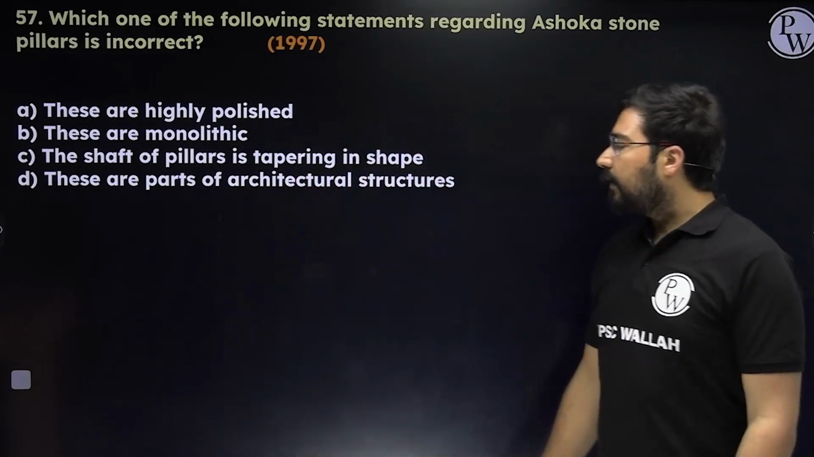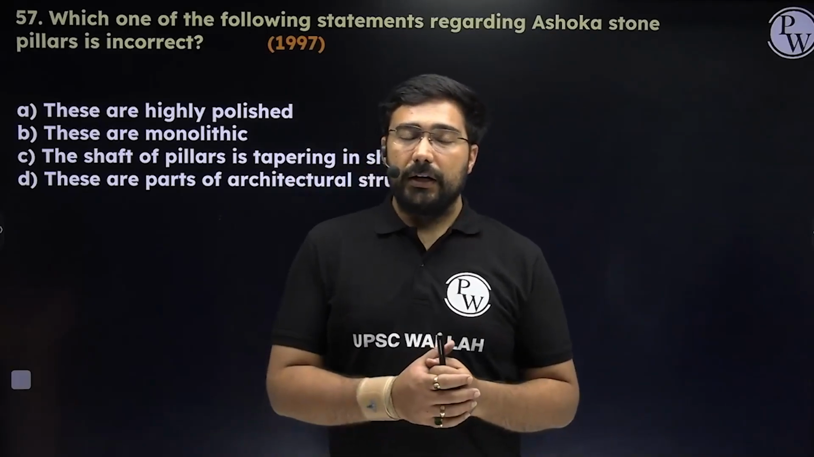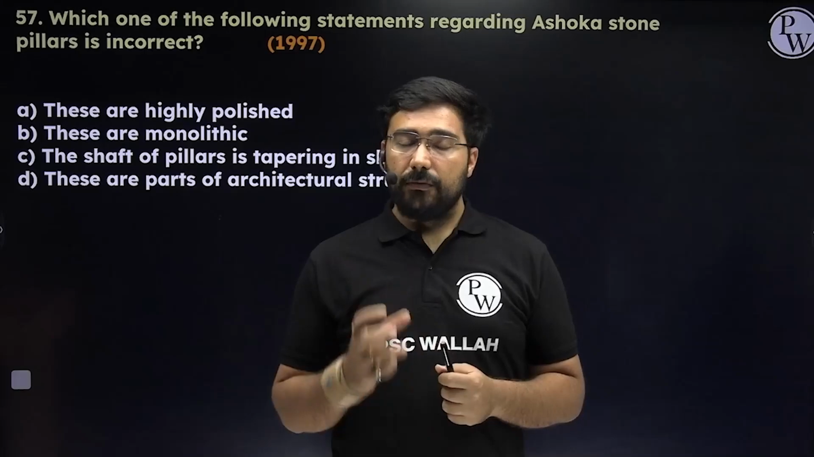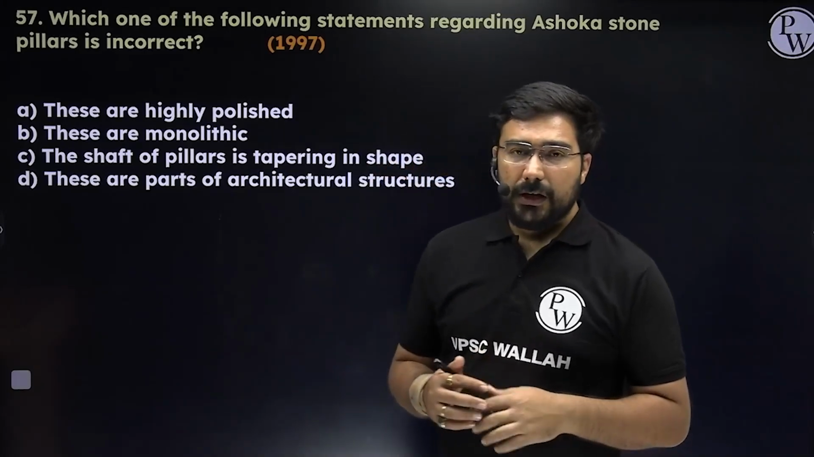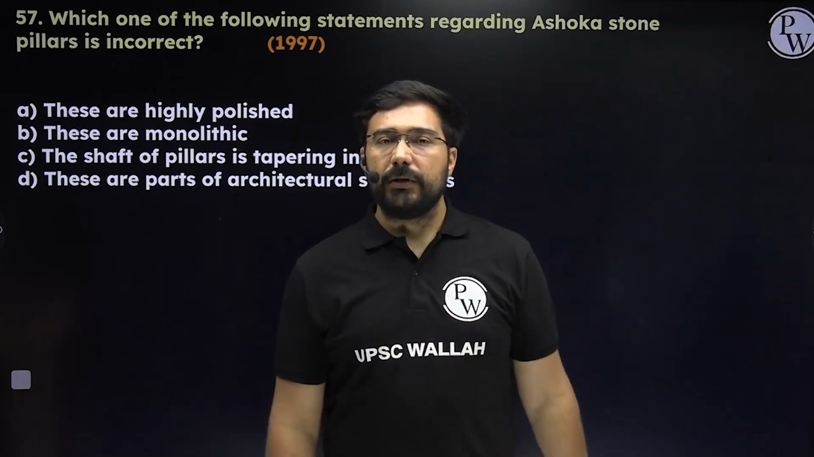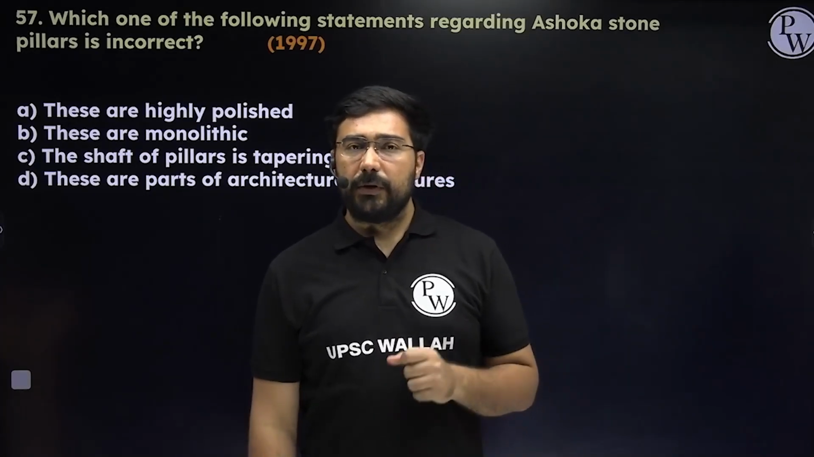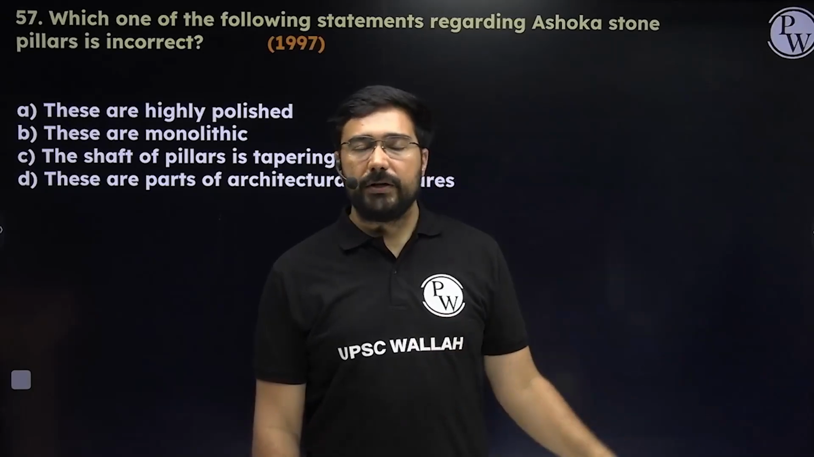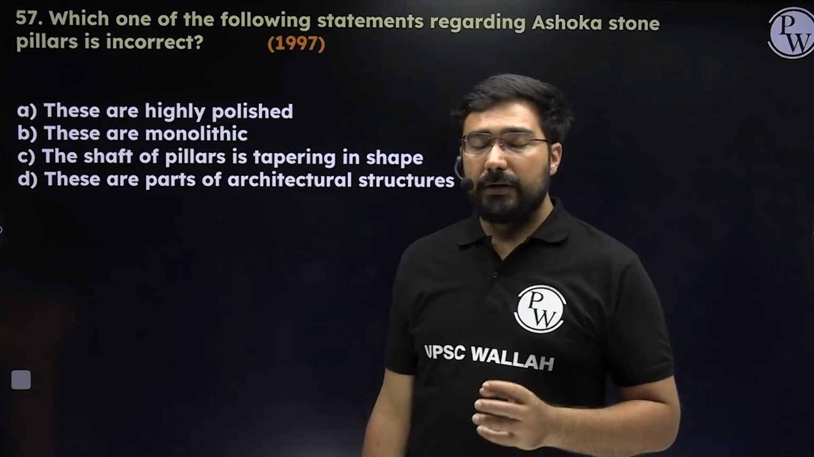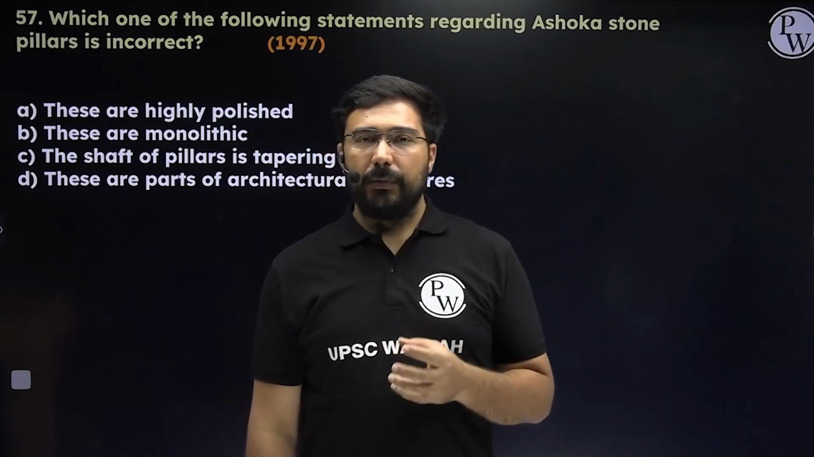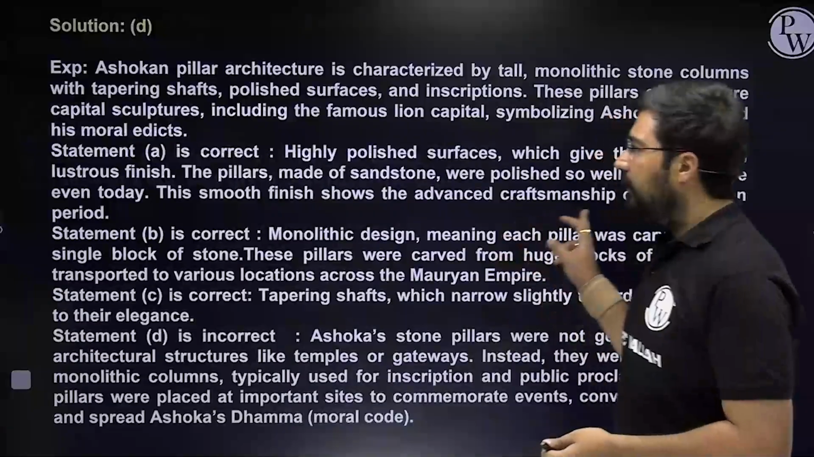These are parts of architectural structures. No, they are not part of any other architectural structure. They are just standalone pillars. So D is the incorrect one, because in general the pillars used to be there in Persian architecture also. In Persian architecture, the pillars used to be along with some major architecture like a palace. But in the case of Ashok, he was spreading the message of Dhamma, and that's why the pillars are standalone in nature. So the answer in this case is going to become D.